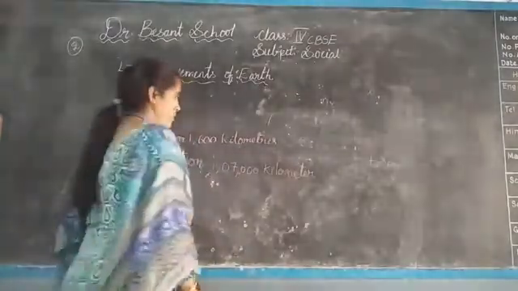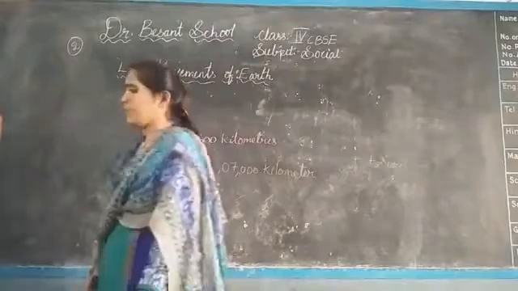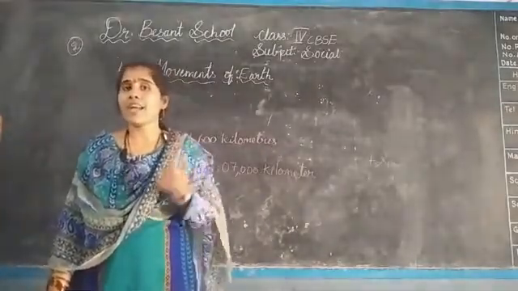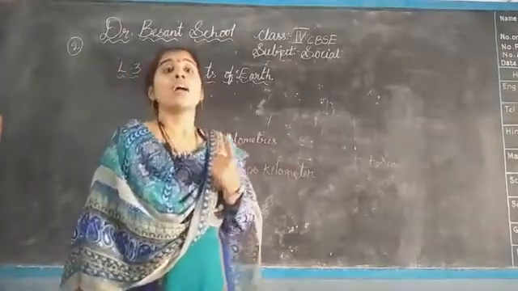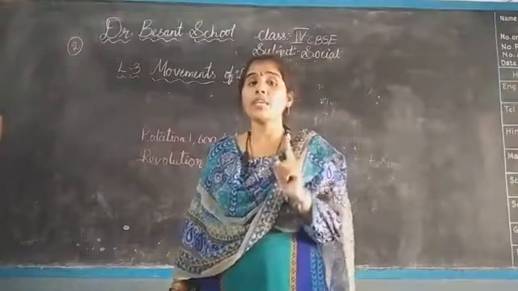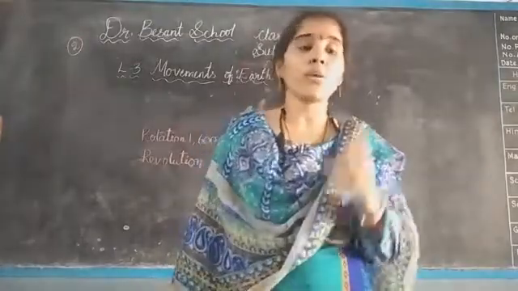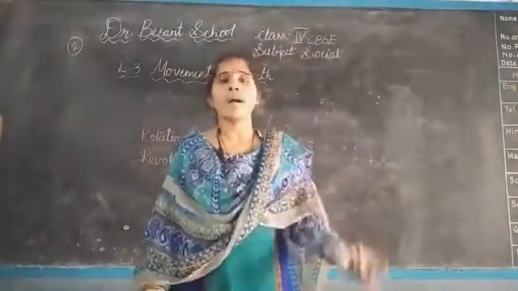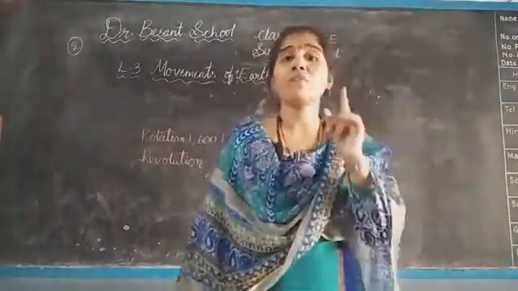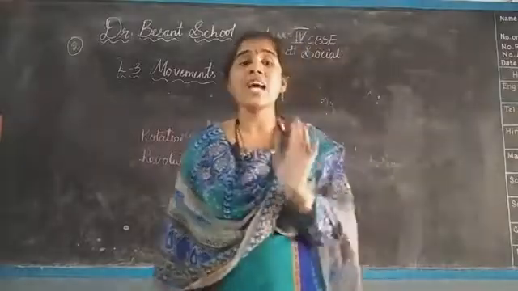See, one rotation completed means we will get one day and night. When the Earth completes one rotation, it is one day and night. We can't feel the speed, but we can know that one rotation is completed by completing one day. Means we will get the day and night.